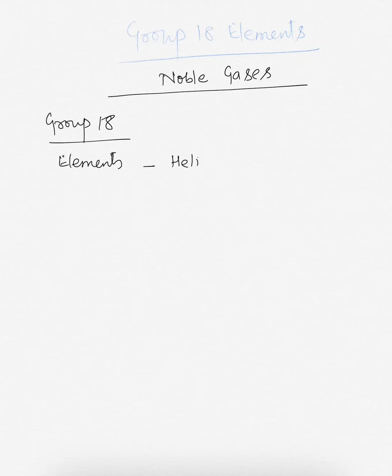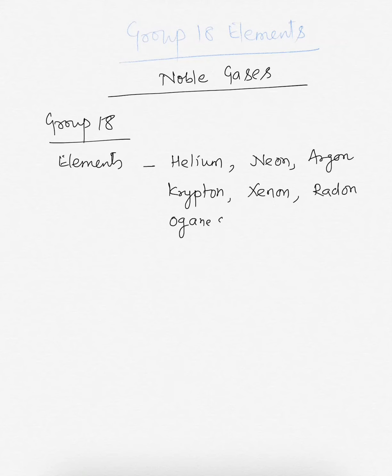helium, neon, argon, krypton, xenon, radon, and a newly discovered element called Oganesson. These are the symbols for these: He for helium, Ne for neon, Ar for argon, Kr for krypton, Xe for xenon, Rn for radon, and Og for Oganesson.